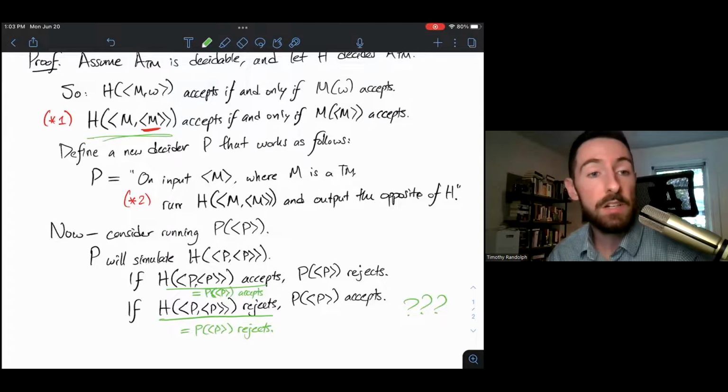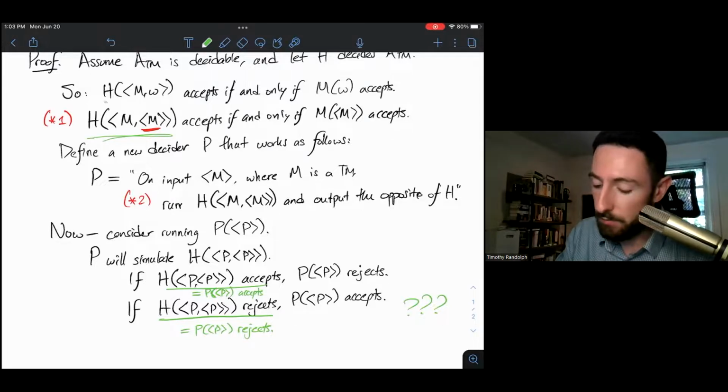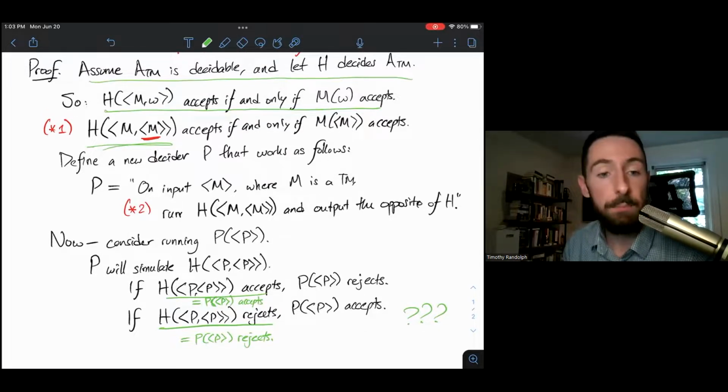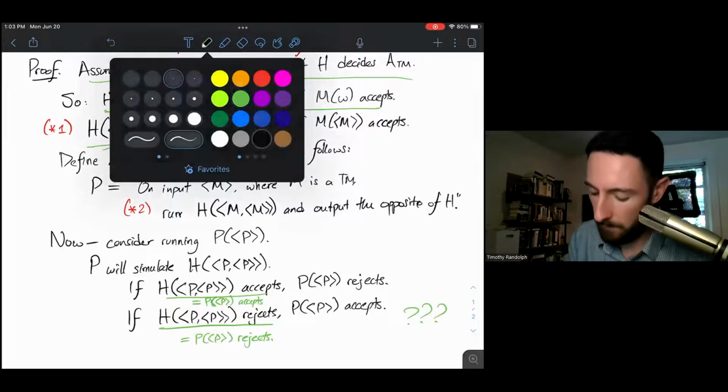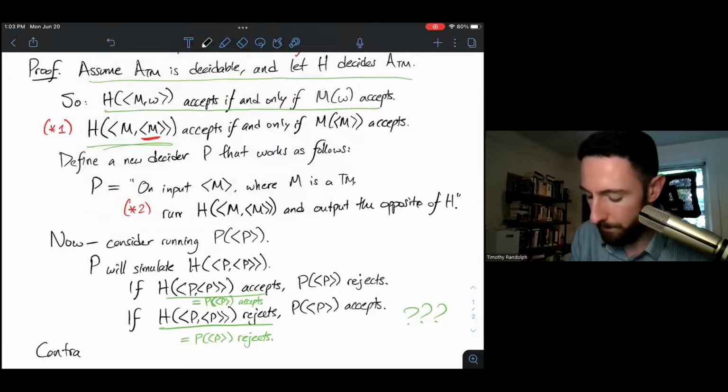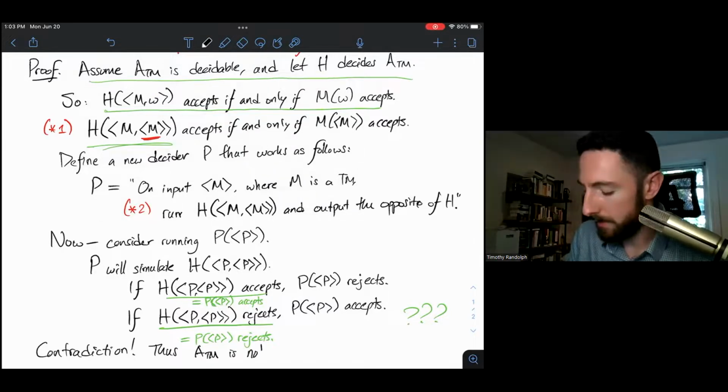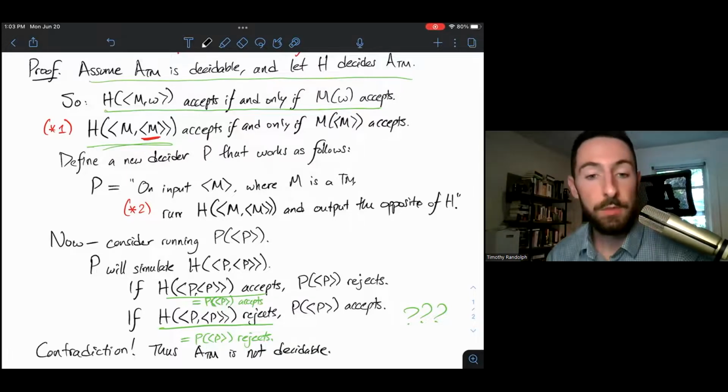Fortunately, it's a paradox based on an assumption. This paradox results because we have assumed that there is a decider H for ATM. So this is a contradiction. Thus, ATM is not decidable. We've seen what happens if we assume it's decidable. We end up with an impossible conclusion, so it must not be decidable.